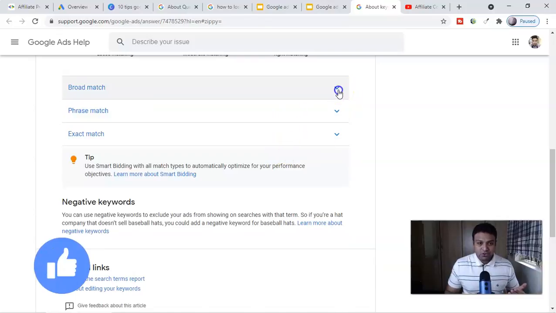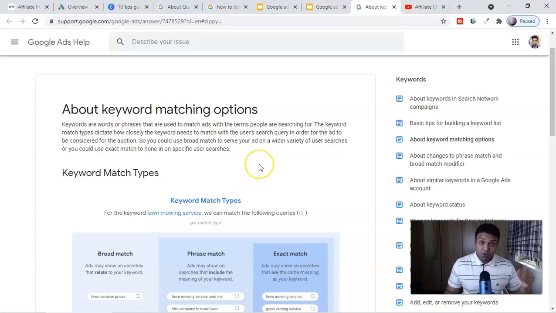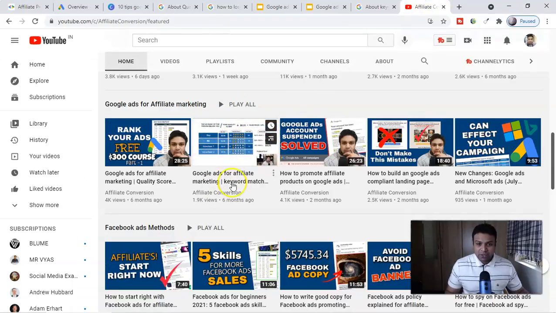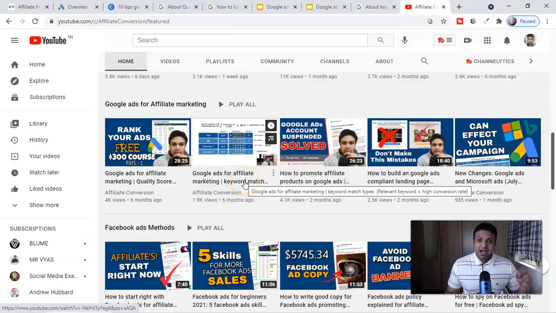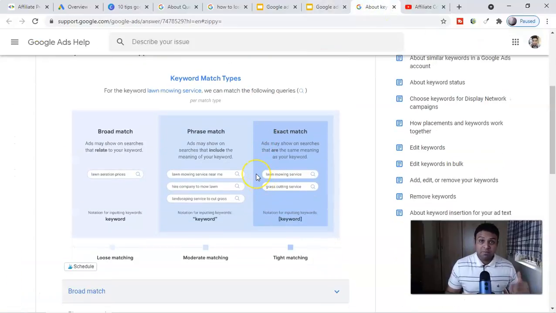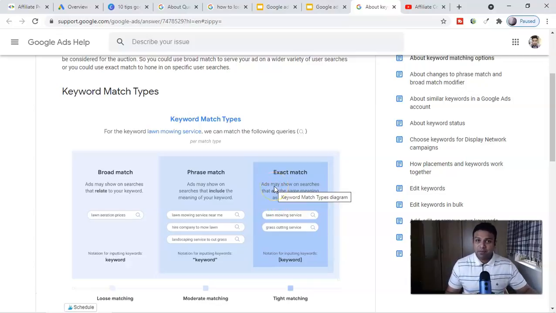They have an amazing resource center over here where you can learn most of these things right before you start a campaign. I have a very in-depth video on this, guys. Look at this: Google Ads for affiliate marketing keyword match type. Everything, guys, I have described here step by step. And recently, guys, they also removed broad match modifier, where you add the plus sign. Right now they have broad match, phrase match, exact match, and then negative keywords. So these are all very important for you.